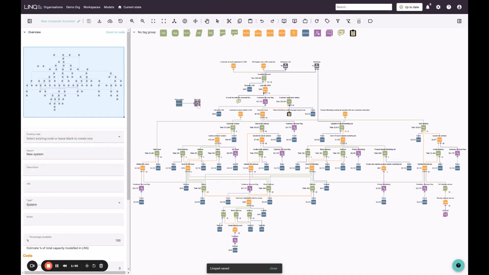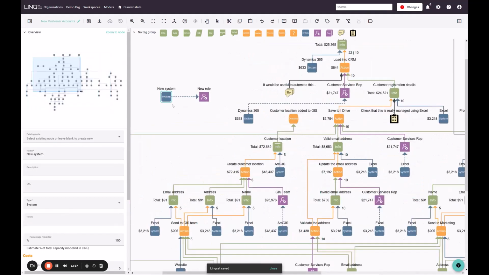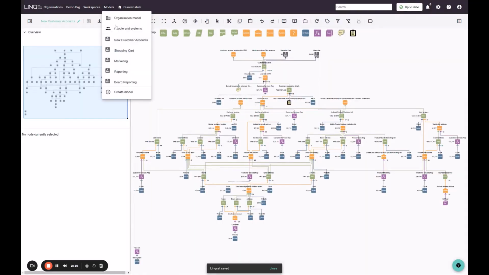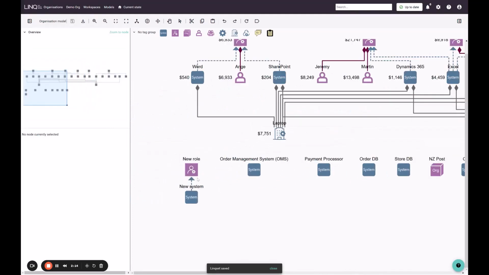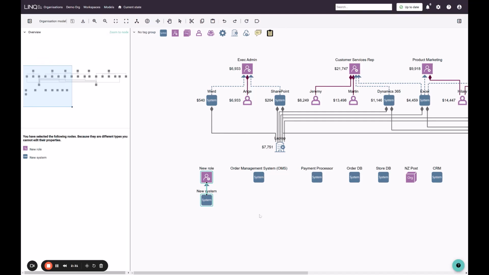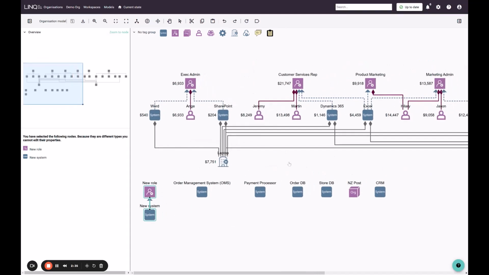Now, when I say this system is used by this role, this relationship will be built for us inside our people and systems model. So let's save and go back. And here is the new relationship that we've created. New system is used by the new role. Now, I can't delete this from here because you can see the error message. It says that this relationship is being used in models. So we maintain the relationship between systems and roles, and we represent it here in this model for you.